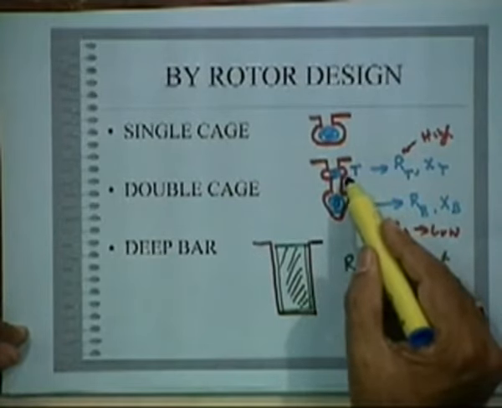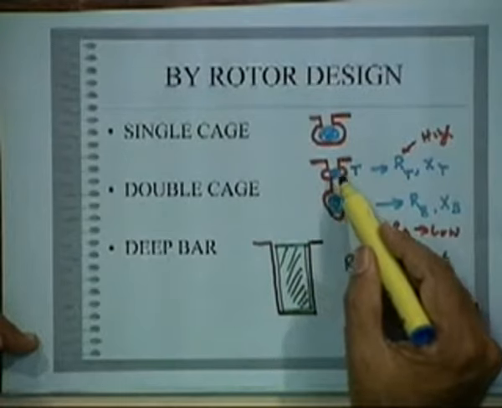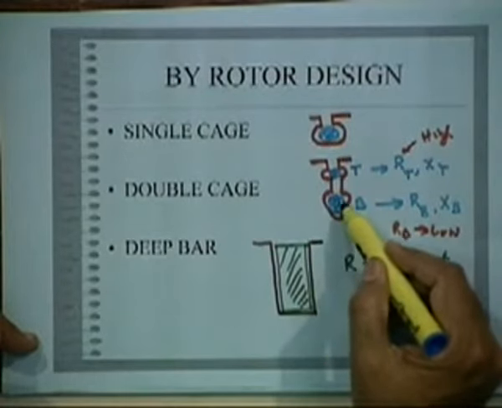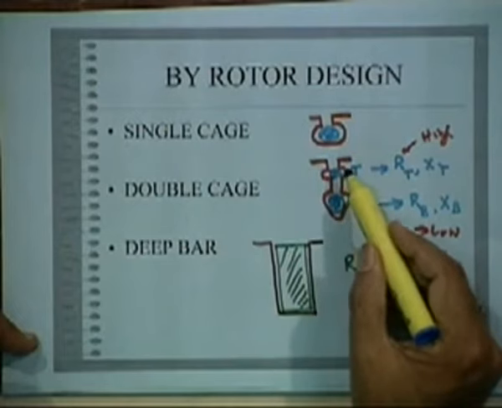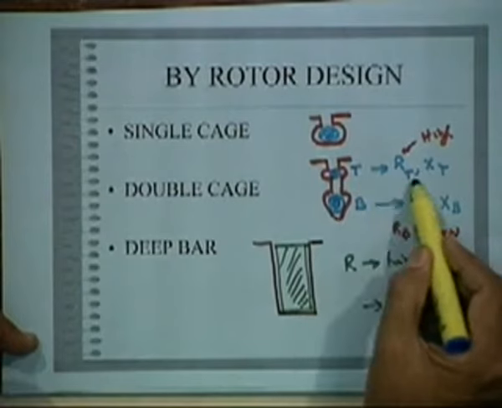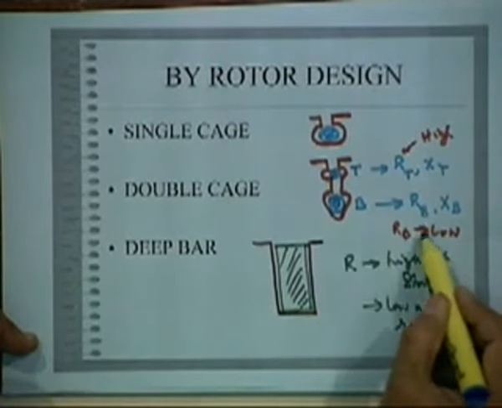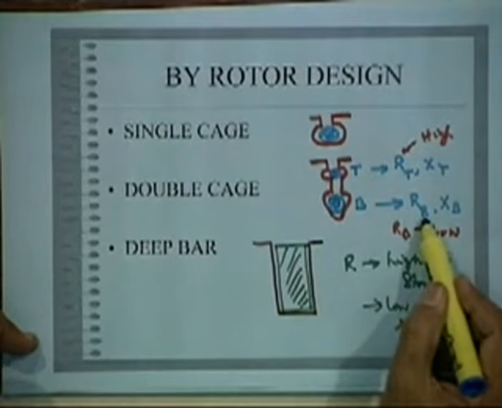The rotor resistance at the top will be high, because generally what happens is that at starting the frequency is 50 hertz, the high frequency, and at running the frequency is low. So due to skin effect, at starting currents are mostly in the top bar, and at running the current will seep through the bottom bar. So it is like two in parallel. Since the current will be only here and it has high resistance, you will have high resistance at start and low resistance at run, because RB, the bottom bar resistance, is kept low.